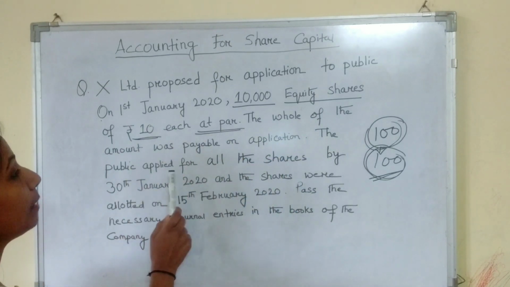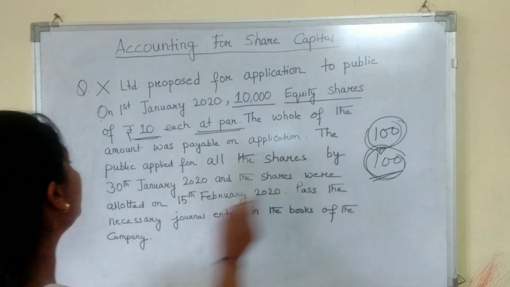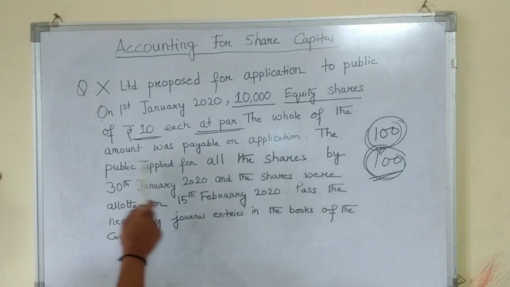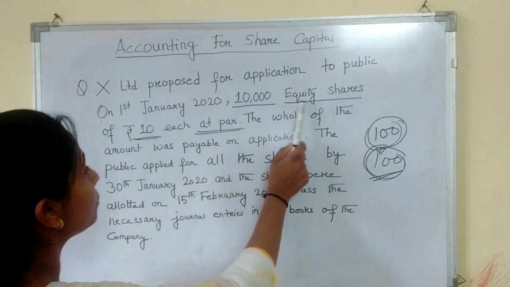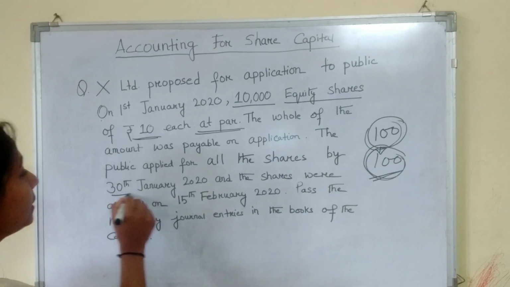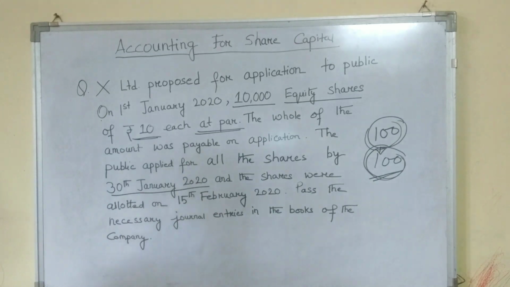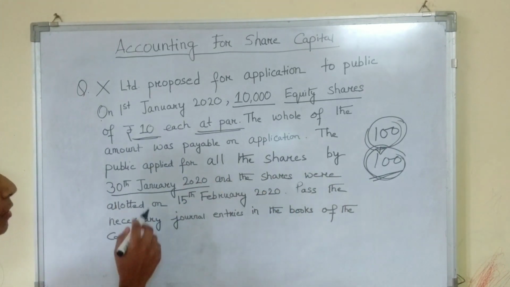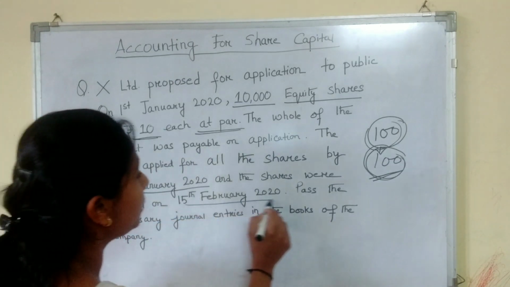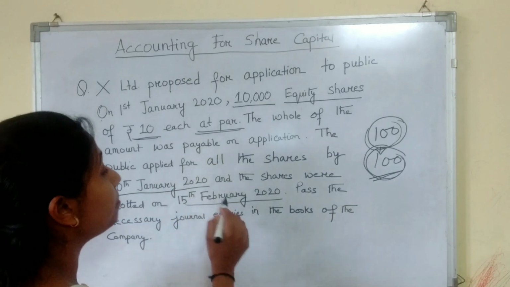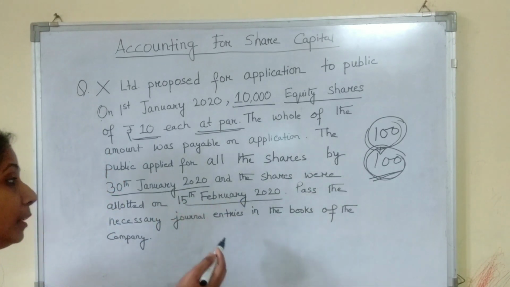The public applied for all the shares, that is 10,000 equity shares, by 30th January 2020. This is the date on which the public has applied for the shares, and the shares were allotted on 15th February 2020. On this date, the company has made allotment to the public.